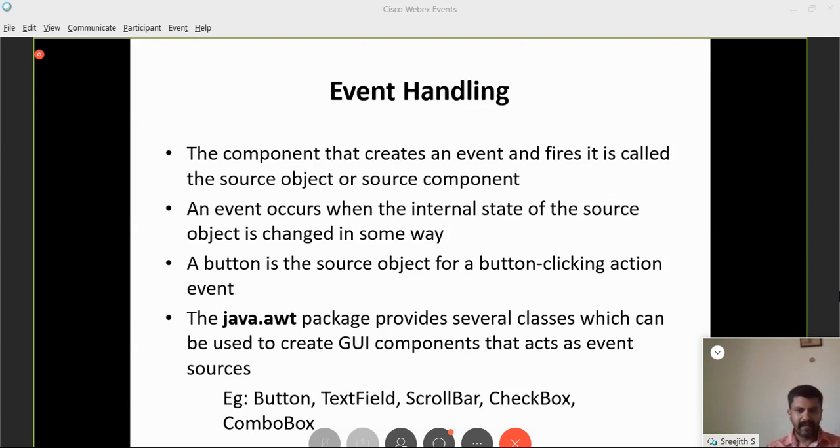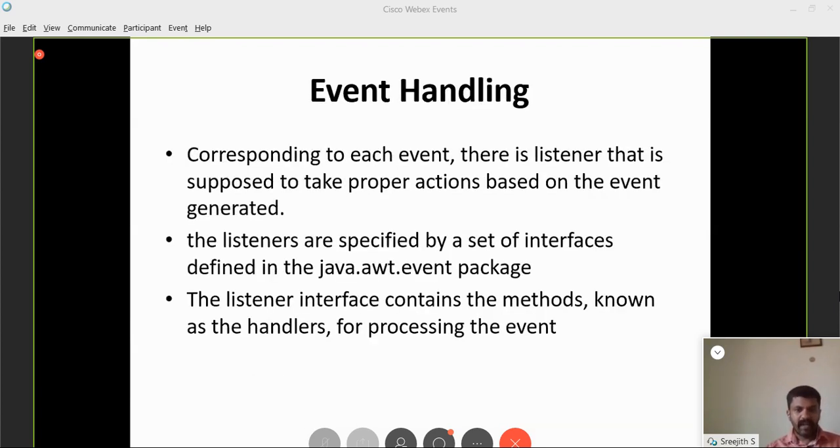For example, when you are clicking a button, the internal state of that source object, that button, is changed in some way. So once that internal state is changed, an event is triggered. A button is a source object, and button clicking is an action event. There are GUI components like button, text field, scroll bar, checkbox, combo box, etc. When you click a button, the internal state of the button is changed and an event will be triggered.